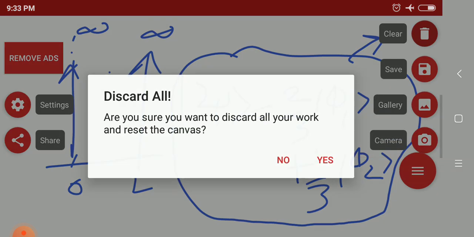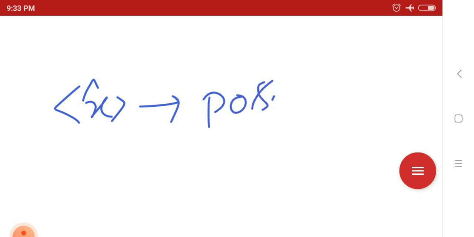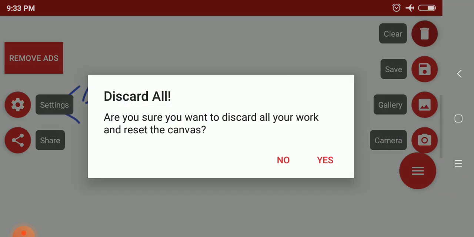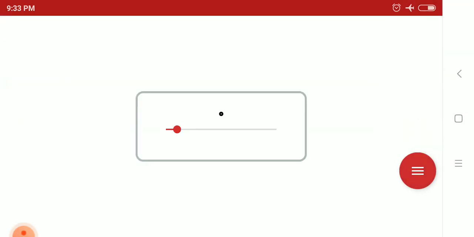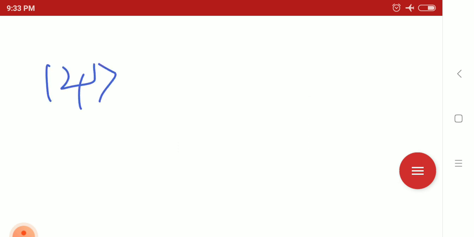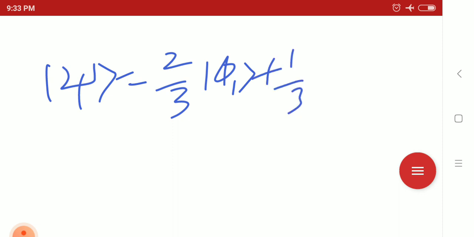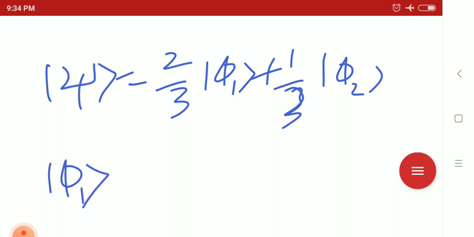So now you have to work out the expectation value of x. Expectation value of x means you have to work out the expectation value of the position operator, that is the x operator, the expectation value of the position of the particle inside that box. So how can we calculate this? We will not calculate it totally, I am just showing you the process. So the state is 2 by 3 ket phi 1 plus 1 by 3 ket phi 2. Now what are phi 1 and phi 2?